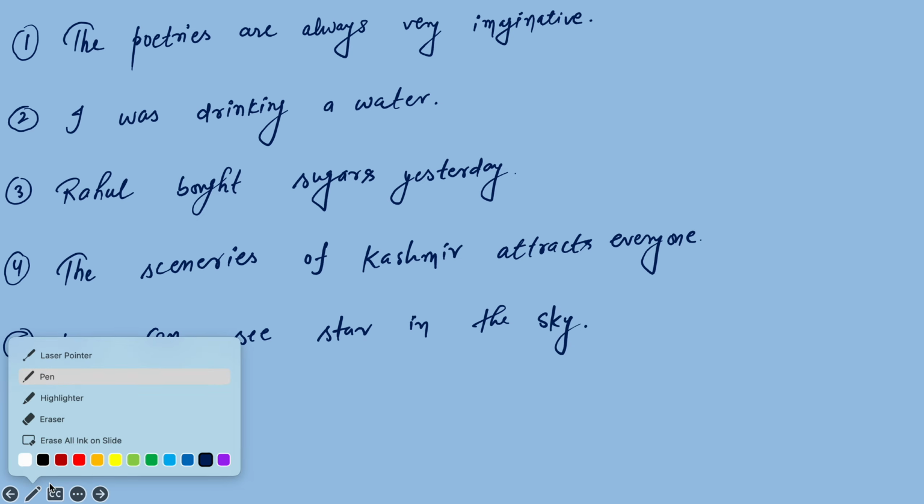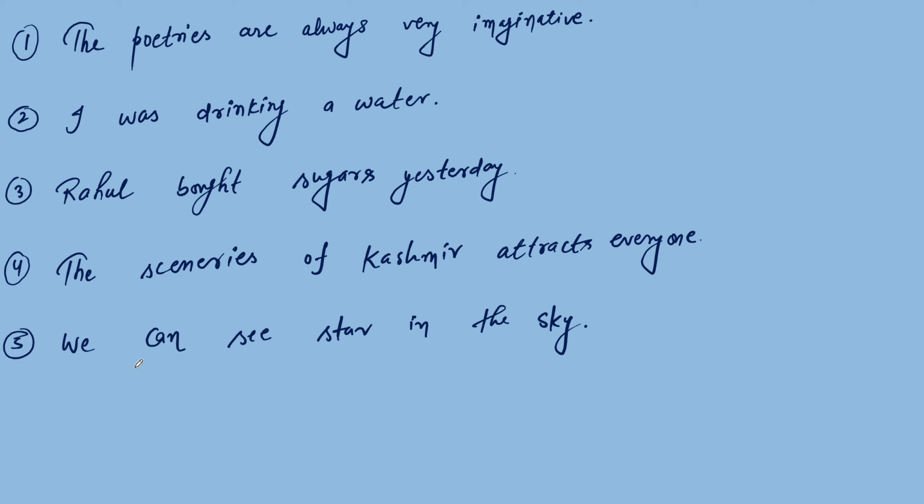Okay. So now you need to underline, or you can say highlight, the mistake or error in the sentences. So there are five sentences and you need to highlight the mistake first, and then you need to rectify it as well. Okay.